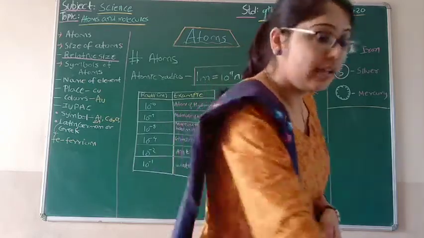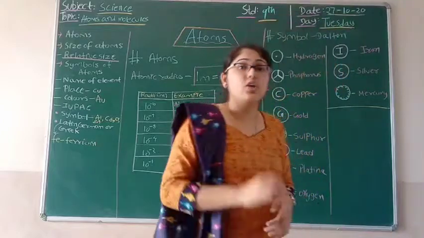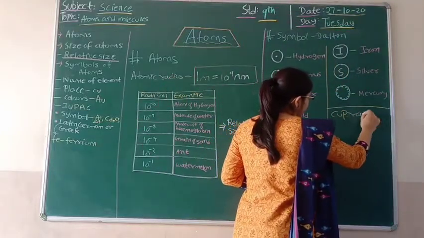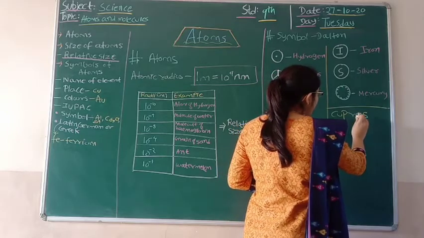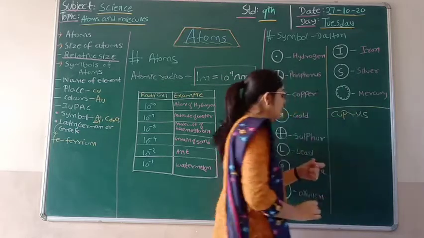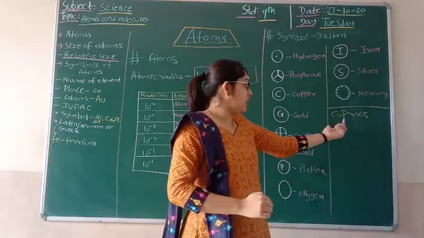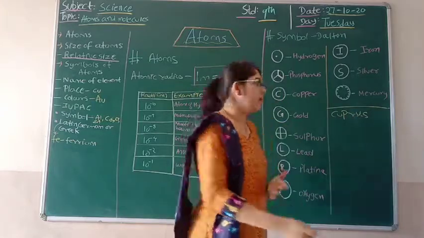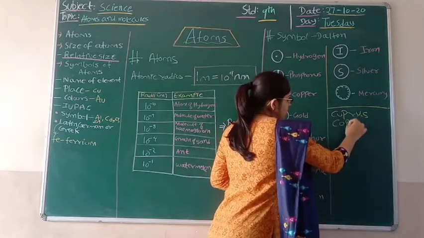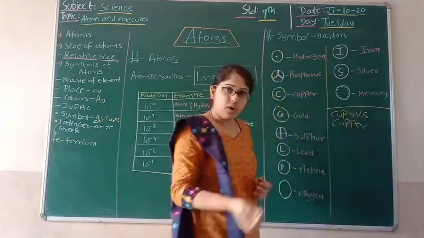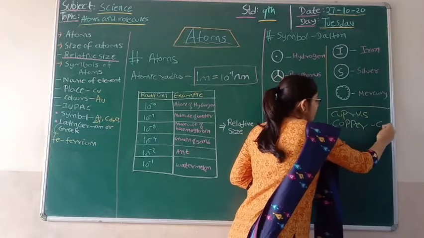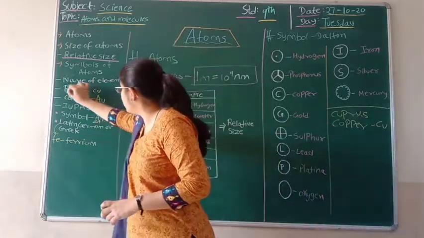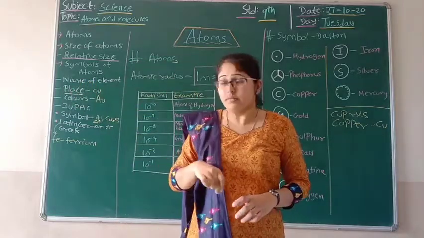Copper was known as cuprous. It was basically found as cuprous, then from that it was named copper, and the symbolic form of copper is Cu. So the first basis was the place where the element was found.